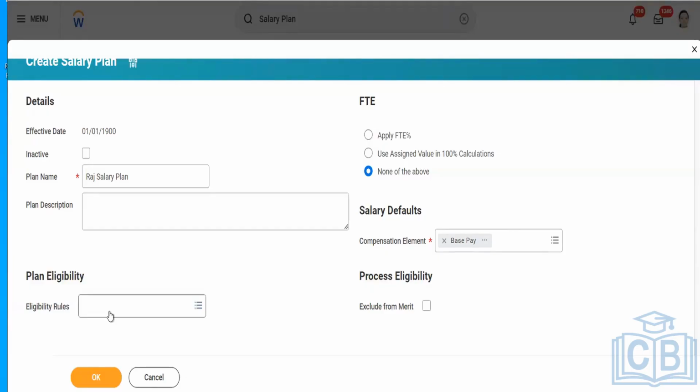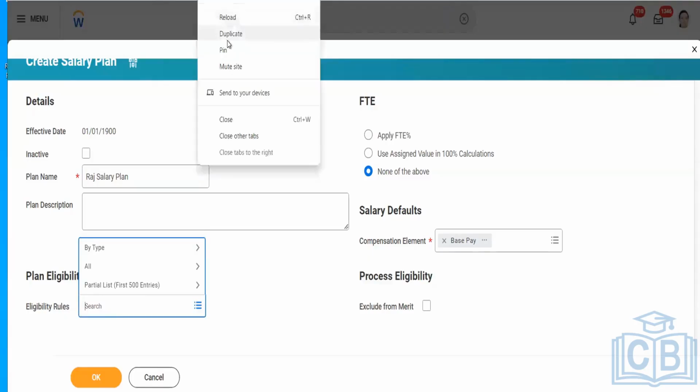But in a real-time scenario, there are different groups of workers available, like salaried and hourly. In that scenario, we have to define eligibility criteria here. Mainly talking about the eligibility criteria that we have to create, here we will again use the same task for creating the eligibility rules which we used yesterday.